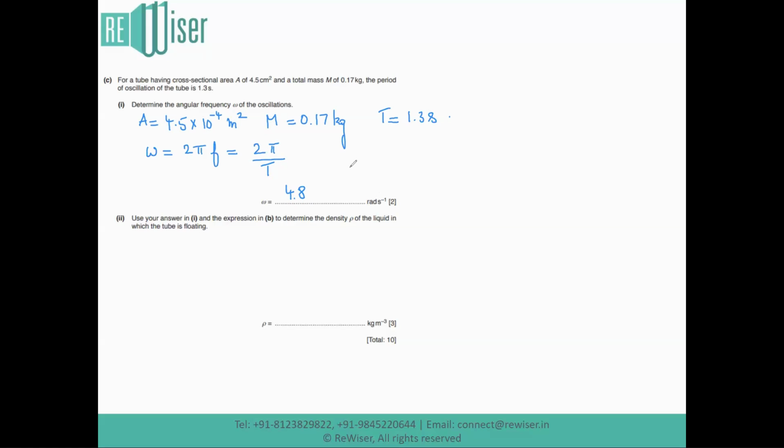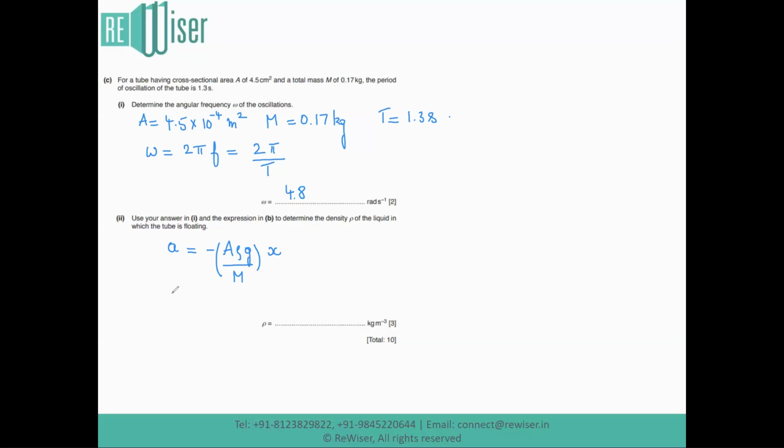Use your answer in part 1 and the expression in B to determine the density rho of the liquid in which the tube is floating. So as discussed before, the expression they have given in the previous section is acceleration of the cylindrical tube a is equal to negative of A into rho into g divided by capital M times displacement x.